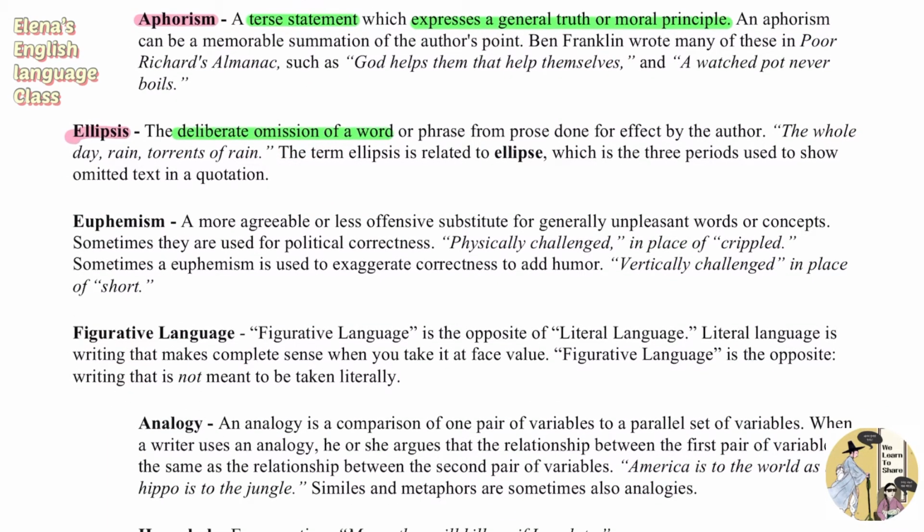And next, we're going to look at euphemism, which is a more agreeable or less offensive substitute for generally unpleasant words or concepts. Sometimes they're used for political correctness. For example, physically challenged in place of crippled. And sometimes a euphemism is used to exaggerate correctness to add humor. So you would say vertically challenged in place of short.